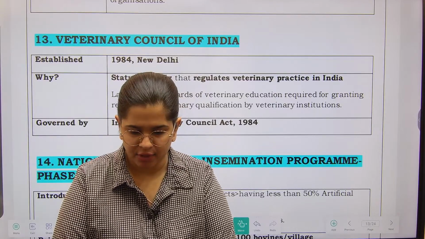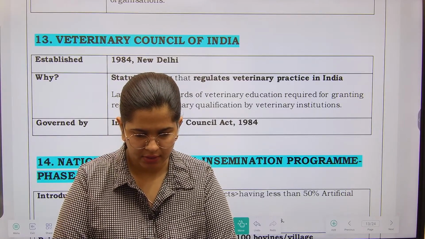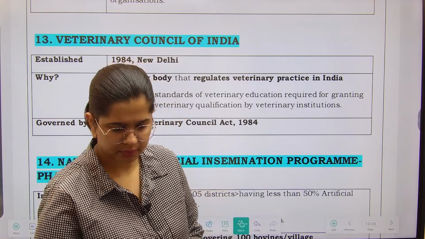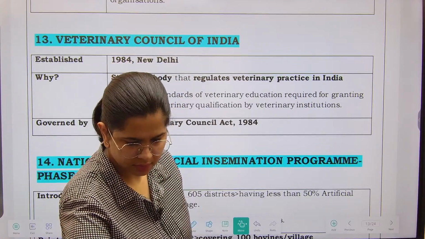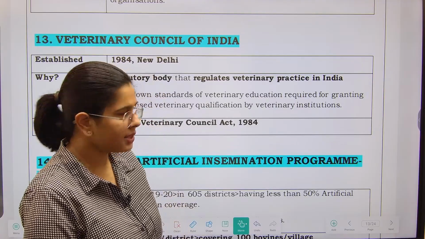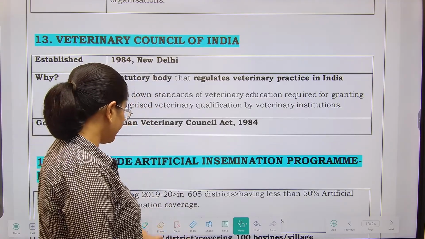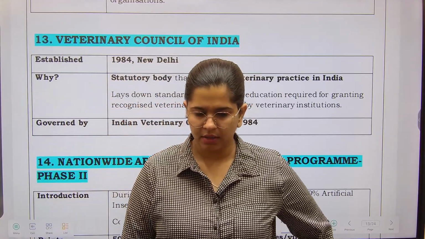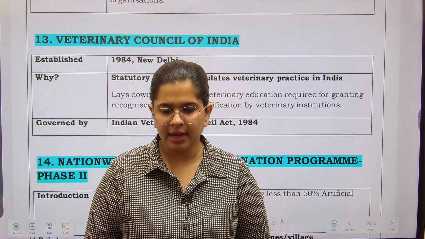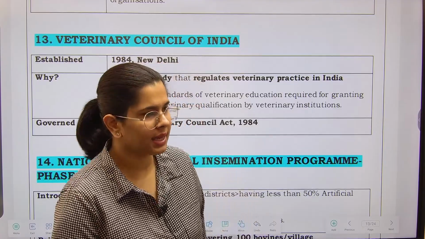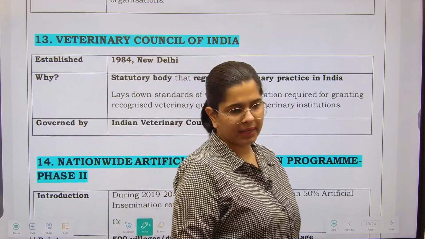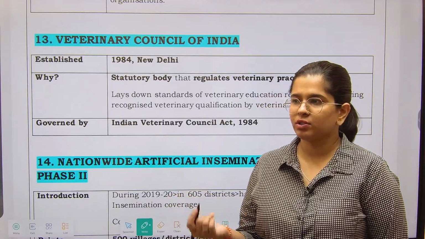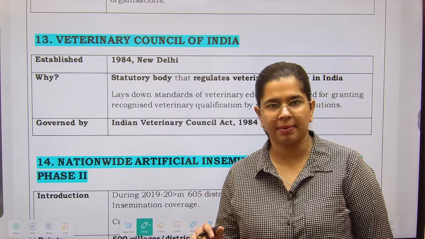So let's start our topic of discussion. Its PDF is available in the paid course, right? Now let's start talking about the topics that are left. So today we'll be completing the animal husbandry, and along with it we'll also be completing the fisheries department, right?